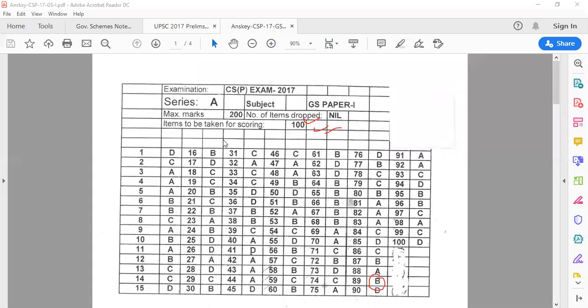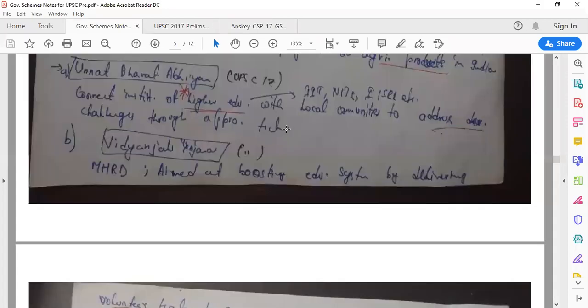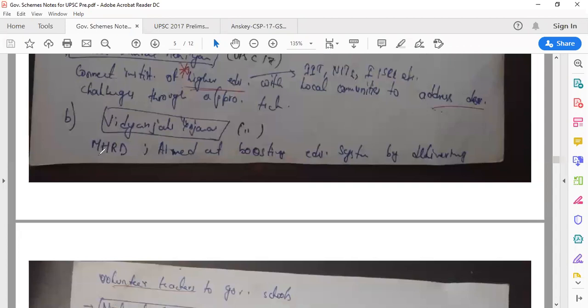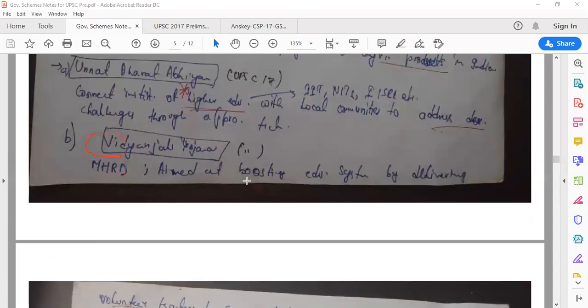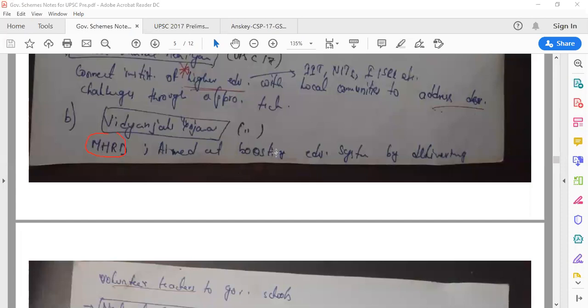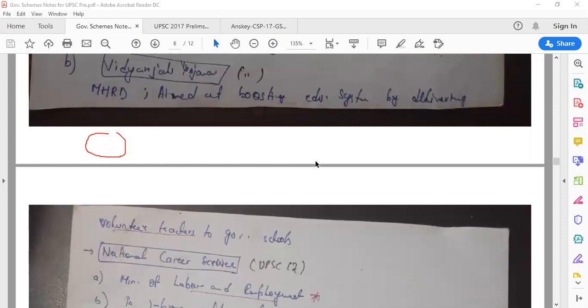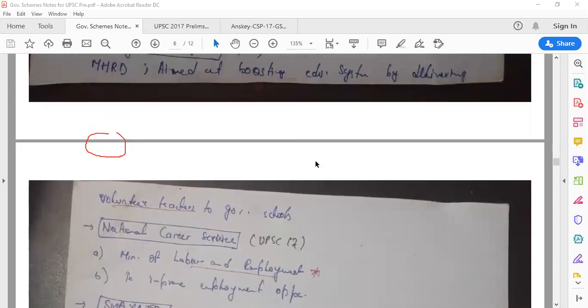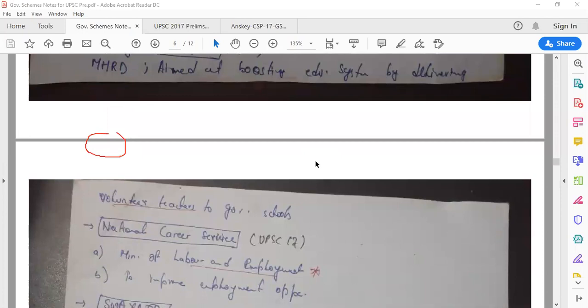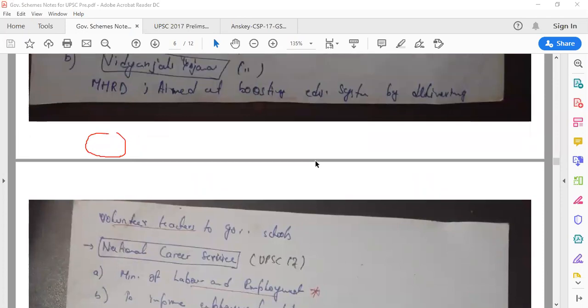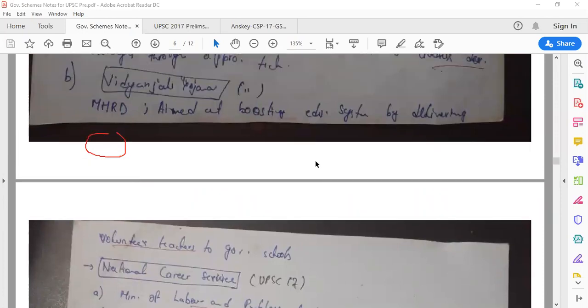And there was another scheme which was asked in 2017, that was Vidyanjali Yojana, and again under MHRD. The previous scheme, Unnat Bharat Abhiyan, is also under MHRD. So Vidyanjali is aimed at boosting the educational system by delivering volunteer teachers to government schools. If you and I want to teach and we feel we know certain things in a better manner and can teach it, we'll be called, and that calling will be done under Vidyanjali Yojana. In UPSC 2017, this particular Vidyanjali Yojana question was a little tough.